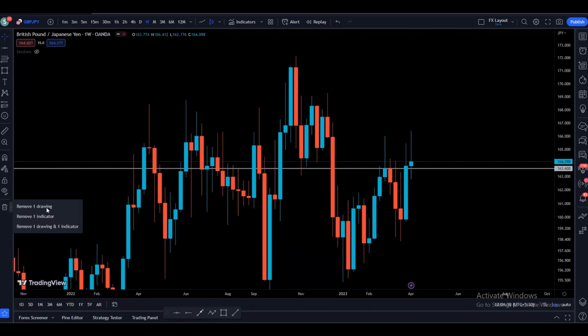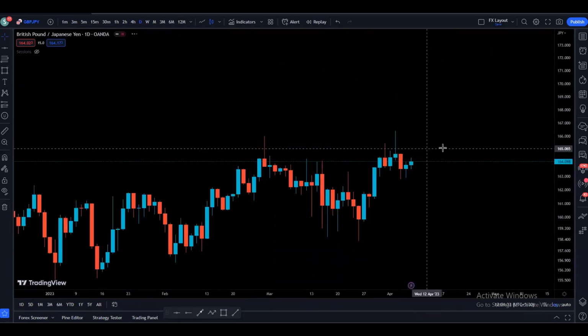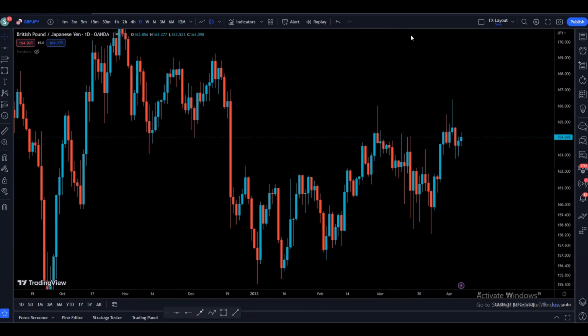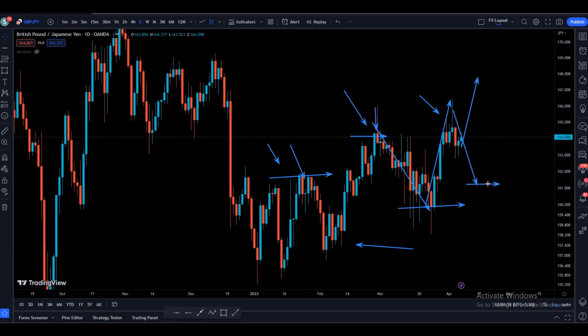Now let's go to daily time frame and see what's happening on the daily time frame. On the daily time frame, as we can see, the price has been making higher highs and higher lows. So we are having a bullish market structure. We had this high, price broke the high, created a new high, then price came down, created a higher low, which is higher than the previous low. After that, we came up, broke this high, created a new high, and right now the price either may start going up from here, or we might come down to make a higher low and then come up along with the weekly and the monthly, which are already bullish.